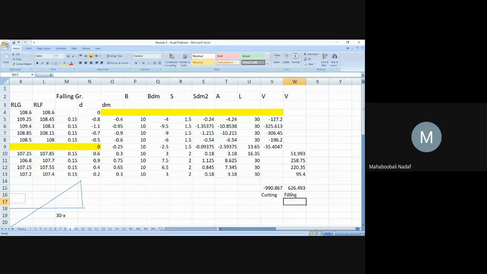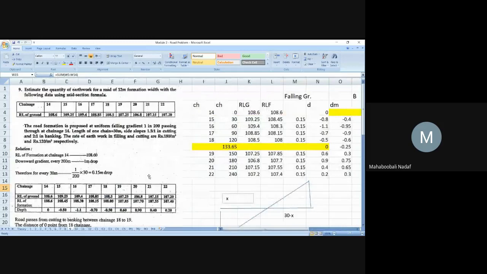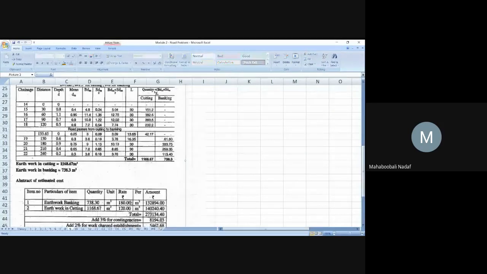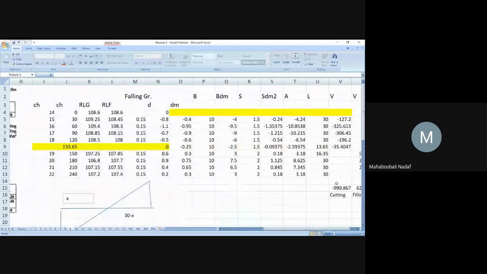Can you see? Yes or no? Yes, sir. Okay. If you see the textbook answer, it is different, or I will say it is wrong. Why? You have to identify and tell me. Somewhere it is wrong. They have given cutting as 1168, our quantity is 990.